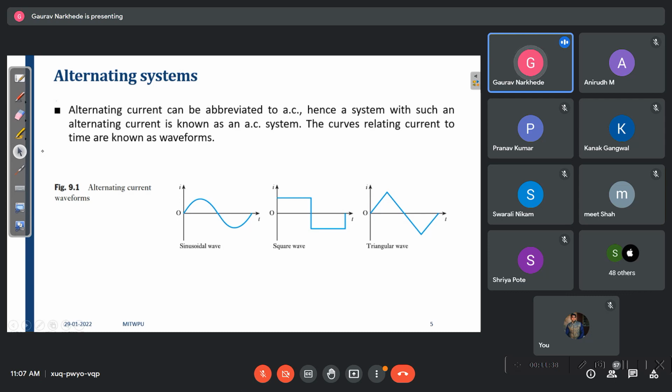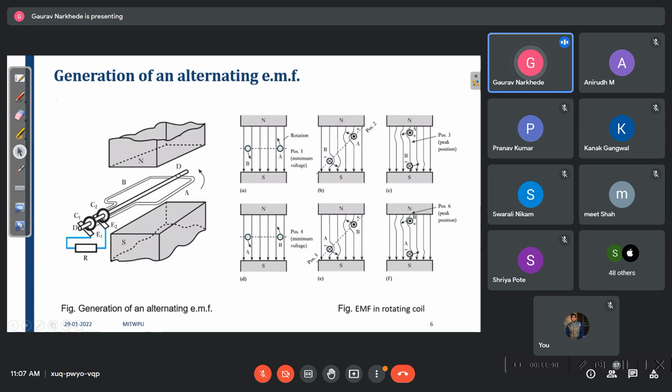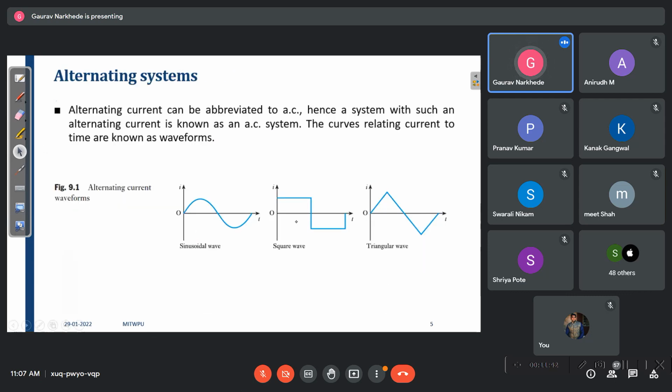Hence, this is your alternating system. In a simple manner, if you observe your x-axis, the signals are alternating. They are flipping about the x-axis. So you can say this has an alternating waveform. Basically, we call an alternating signal a varying signal.